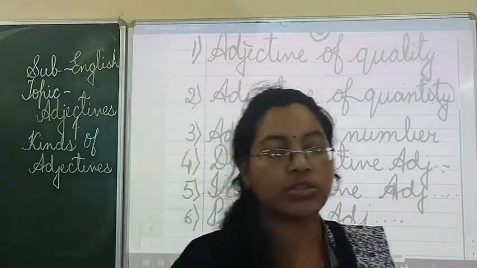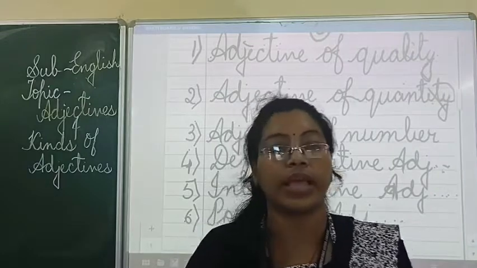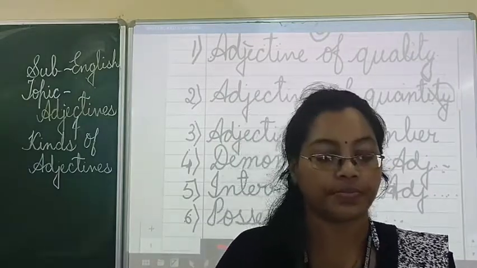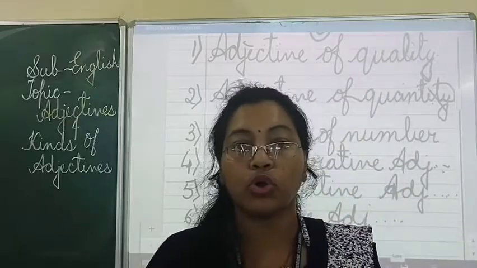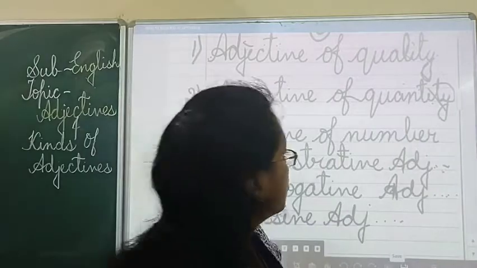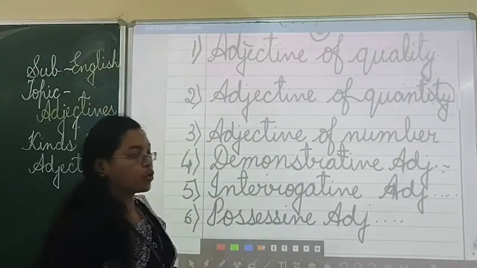When we are finding out the adjective from any sentence, we have to put some questions. So when we are putting some questions, what type of questions will we put? First one is your adjective of quality.